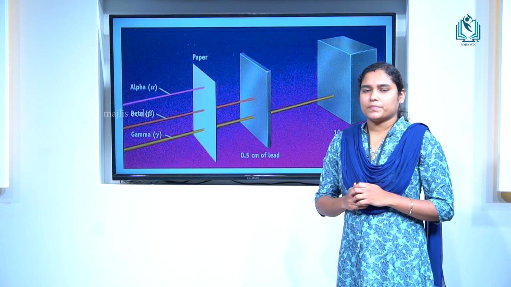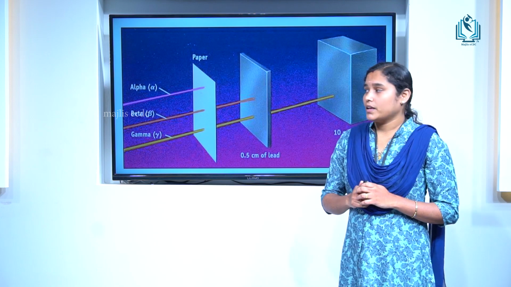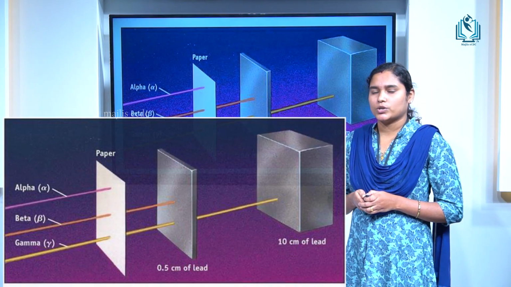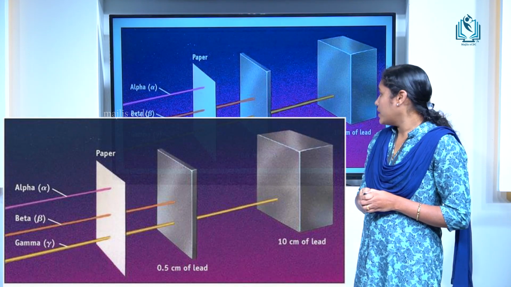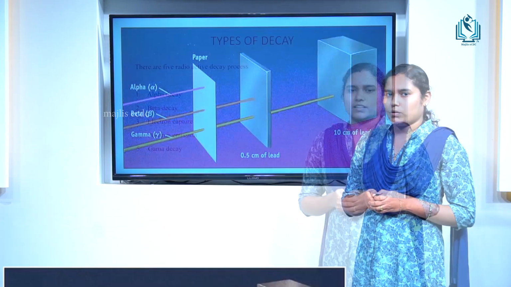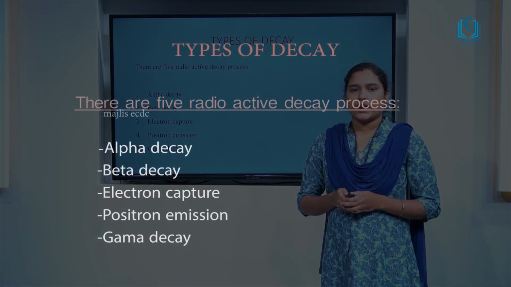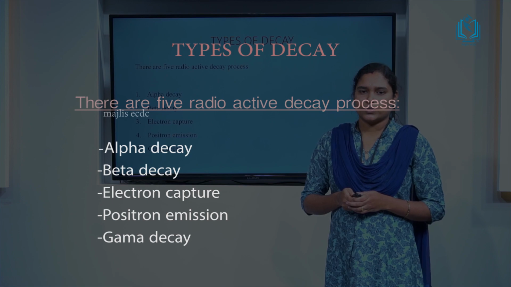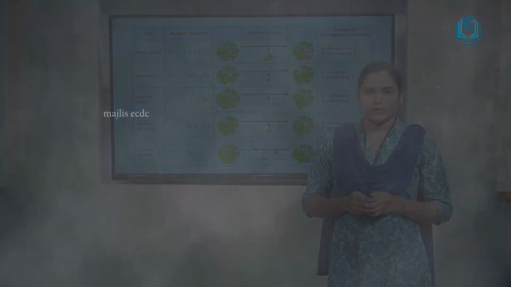This is the pictorial representation of the penetrating power of alpha, beta and gamma rays. An alpha ray can be stopped by a paper, a beta ray can be stopped by 0.5 cm of lead, and a gamma ray can be stopped by a 10 cm lead block. The next topic is types of decay. There are 5 types of radioactive decay processes: alpha decay, beta decay, gamma decay, positron emission and electron capture. Then we can go through the details of the decay processes.